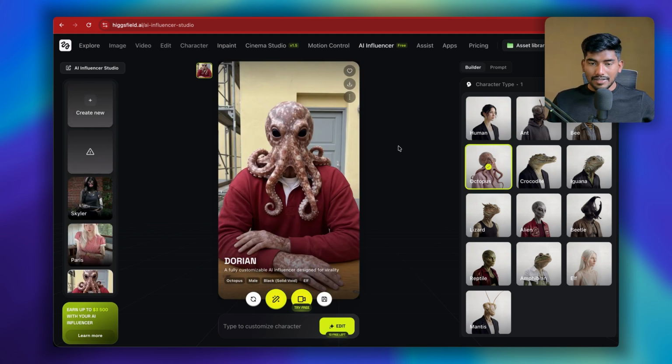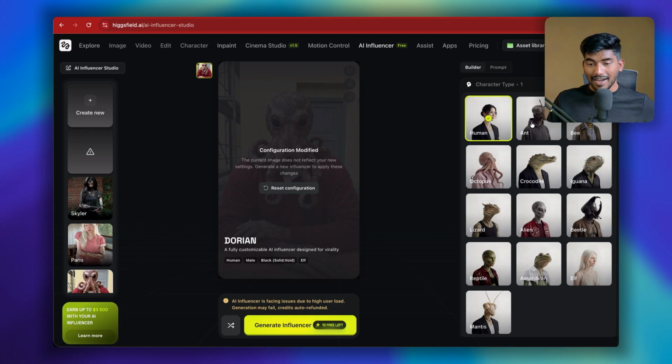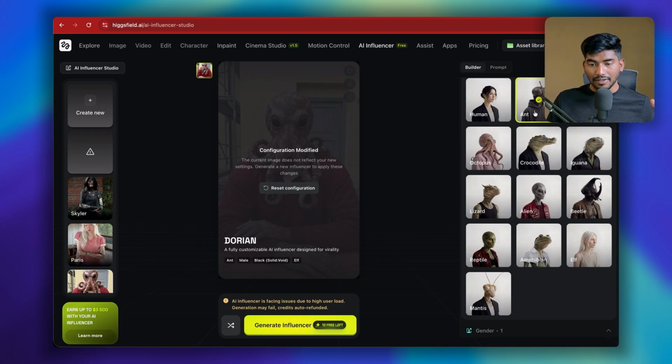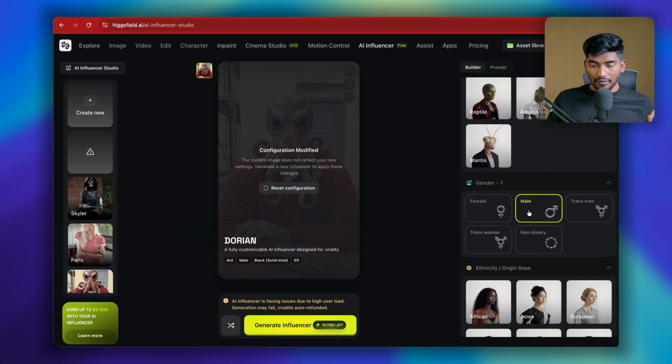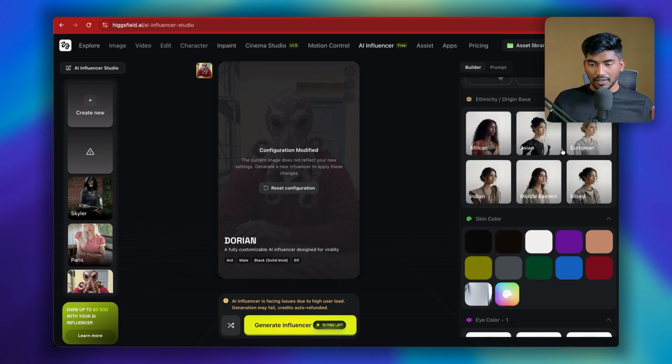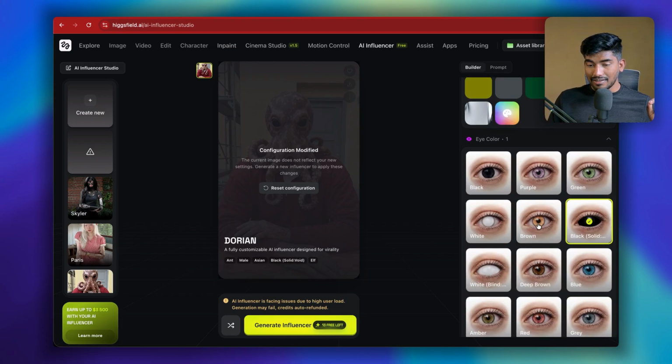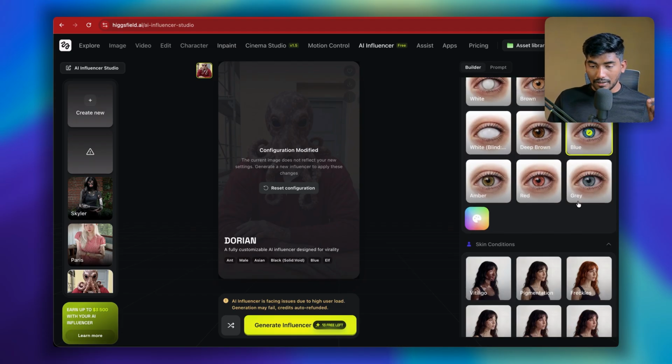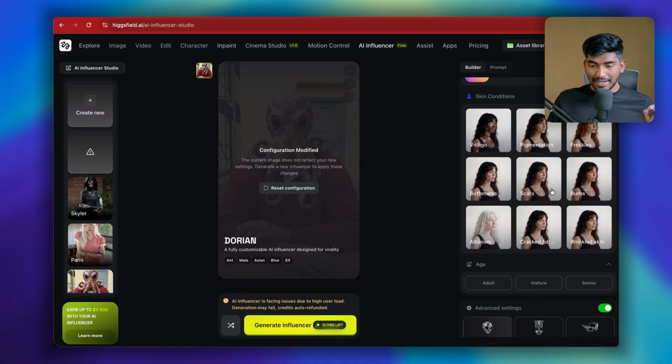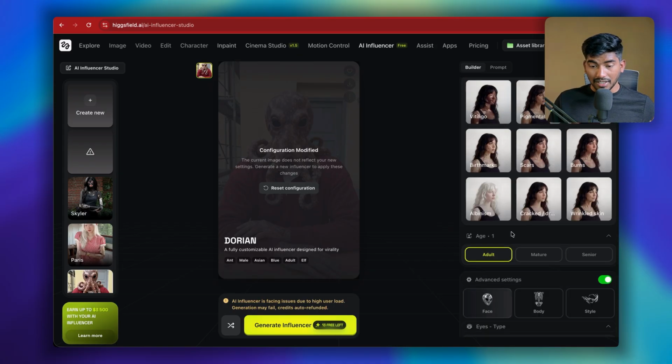Now how to do that? Simply head over to this site. I will attach it in the description. You can check it out. Now here onto the character, you can select whether you want to create a human face, an ant face. This is going to be the type of the character where you are selecting the face. Then we can select the gender of it. Then we can select the ethnicity of it. So here, let's say for example, I'm keeping Asian. Then we can select skin color, eye colors, let's say blue color. We want blue color. And for the skin condition, I'll leave it as it is. This will be an adult.